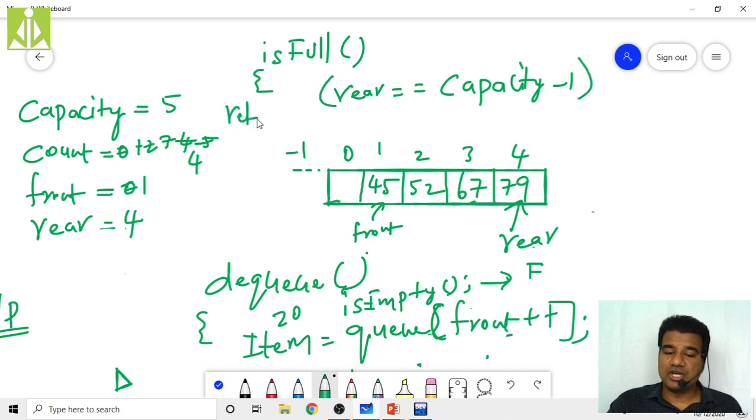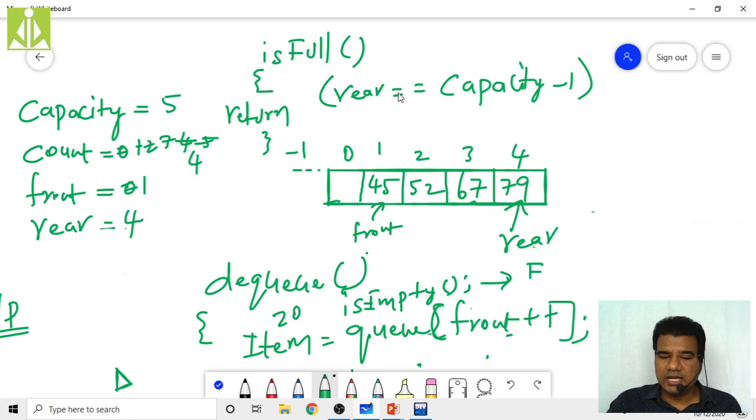Simply say return rear equals capacity minus 1. If this condition is true, it returns true; if it is false, it returns false. Right now my rear is 4, and capacity minus 1 is 5 minus 1, which is 4. So 4 equals 4, the condition is true, and the isFull function will return true. That indicates your queue is full. This is the only statement we check to see whether the queue is full or not.